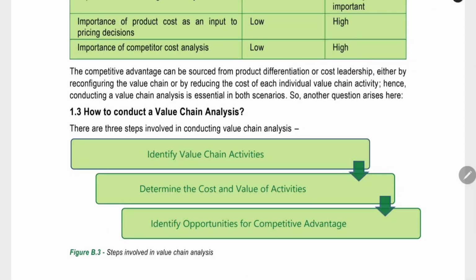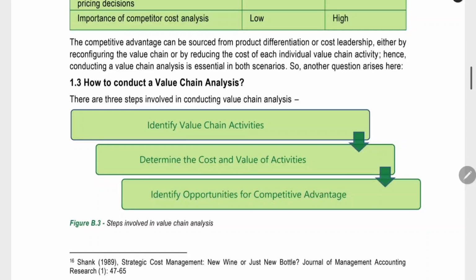So now the question is how you have to conduct the value chain analysis step by step. That is one more thing. We saw value chain analysis is one part, cost driver analysis is one part, strategic positioning analysis is one part. In this value chain analysis, we saw what the activities are, what the value chain is, and now we are going to see how to conduct value chain analysis step by step.